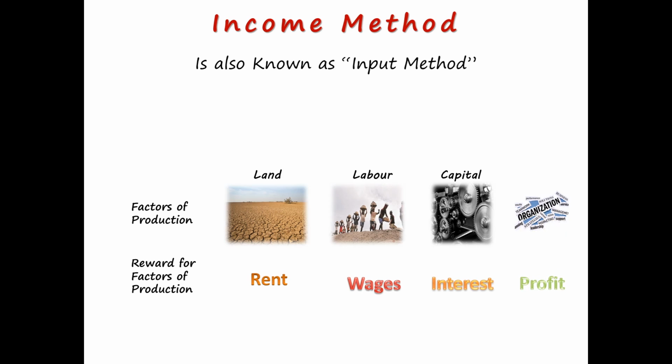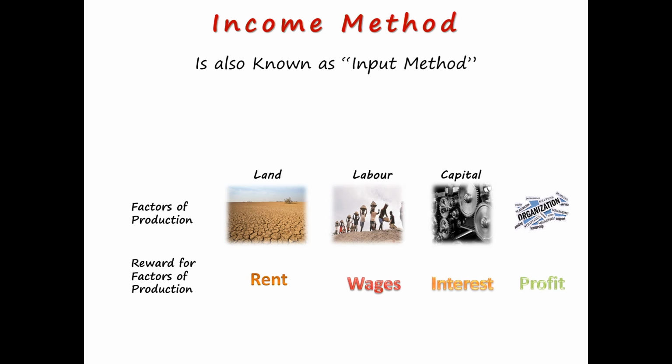So factors of production and their rewards. Rent, wages, interest, and profit are the incomes of the factors of production. You can understand these incomes in two ways. One is personal distribution. Personal in the sense of every landowner, every person providing capital, every entrepreneur. So this becomes personal distribution.